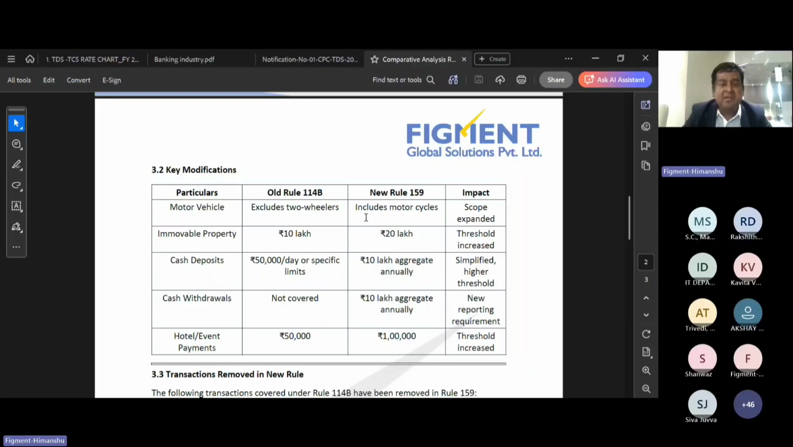For immovable property, previously, if you were purchasing property of more than 10 lakh rupees and did not have a PAN number, then you had to submit Form 60. This limit has been increased by 10 lakhs. Right now, the limit is 20 lakhs. For hotel payments also, previously the limit was 50,000, and that has been increased to 1 lakh. So these are the key modifications made under Form 60 collection. This is to be looked after by the banking industry and the mutual fund industry both. Cash deposit and cash withdrawal are the more important things. So these are the modifications that have been made.